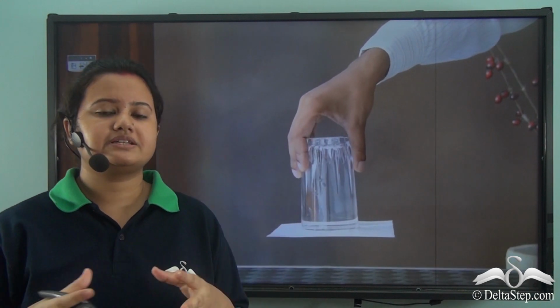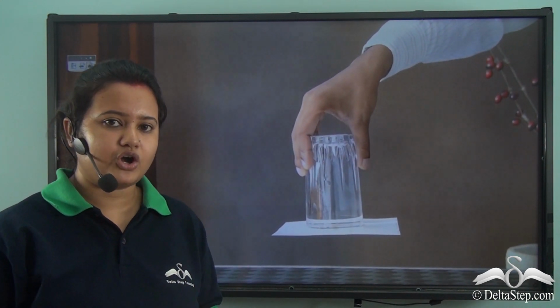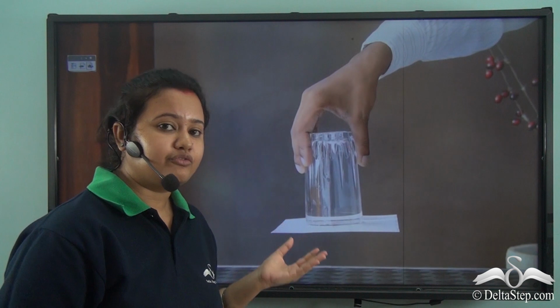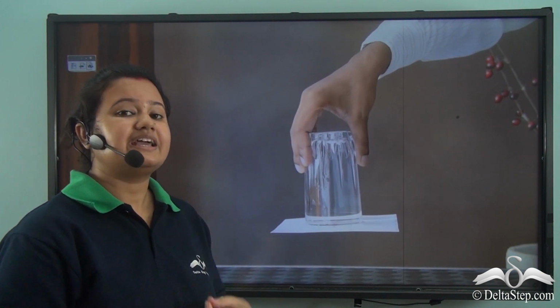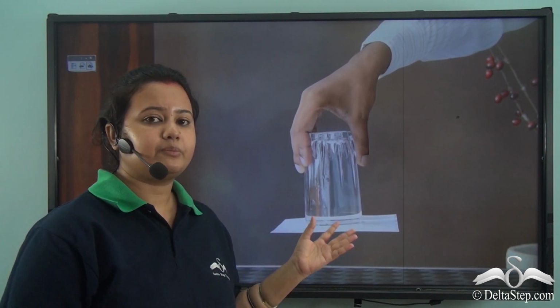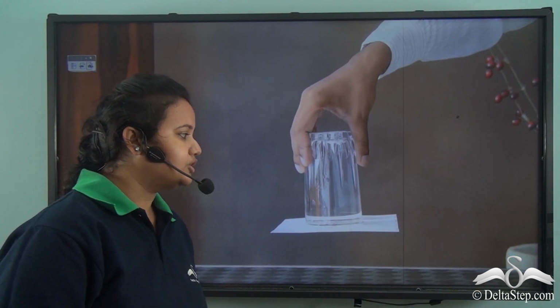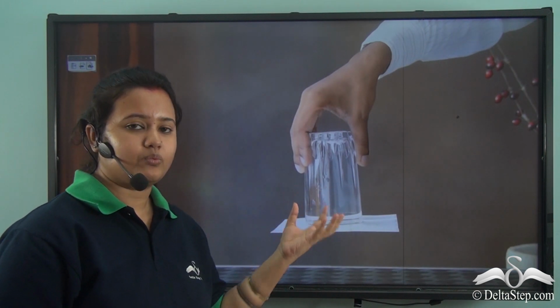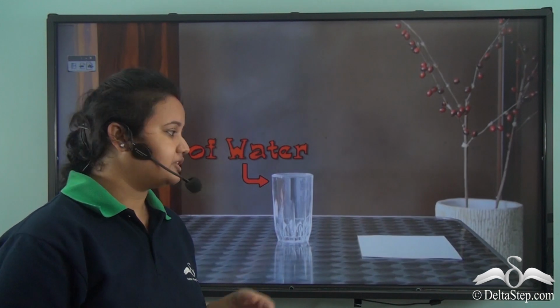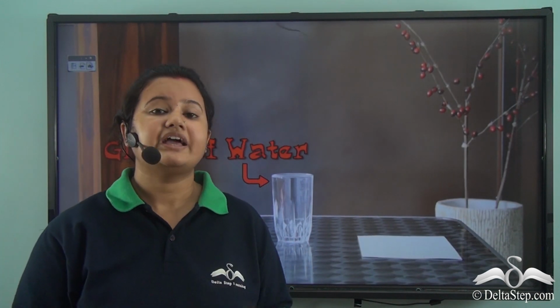But how does this happen? This happens because the force of gravity is less than the atmospheric pressure. That is, although gravity pulls down the water, the atmospheric pressure acting on the postcard is greater than that, and therefore the water remains in its place.